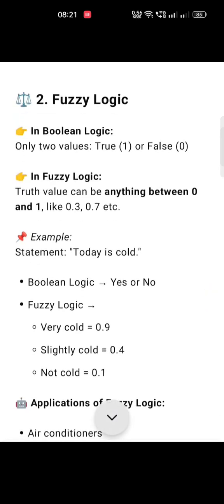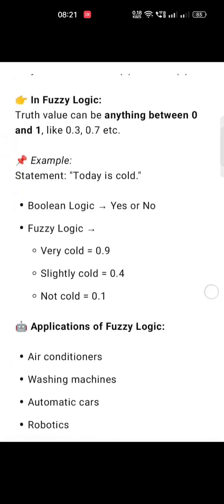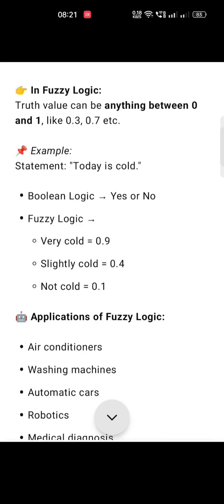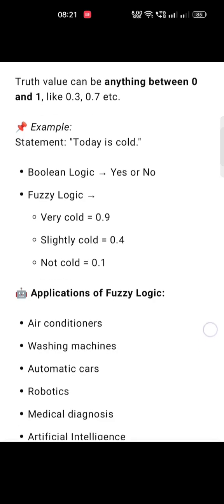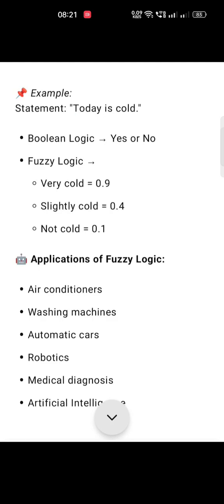Example, the statement: today is cold. Boolean logic gives yes or no. Fuzzy logic will give any value between 0 and 1. That is, if we say very cold, we will show a high value near 1, that is 0.9, and slightly cold will be 0.4. Not cold is a minimum value, that is 0.1.